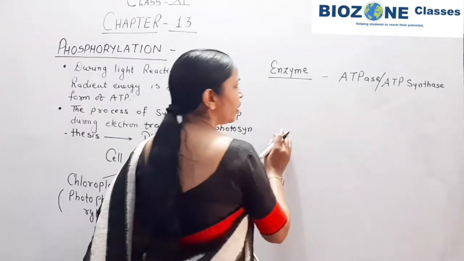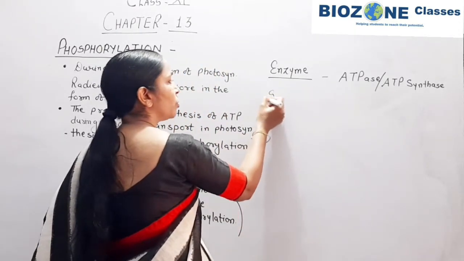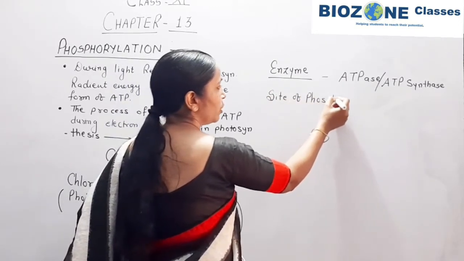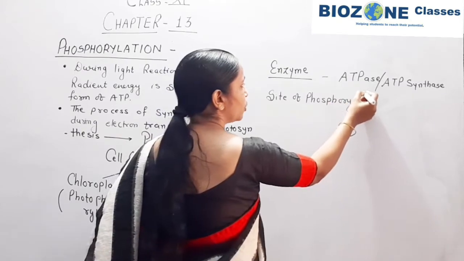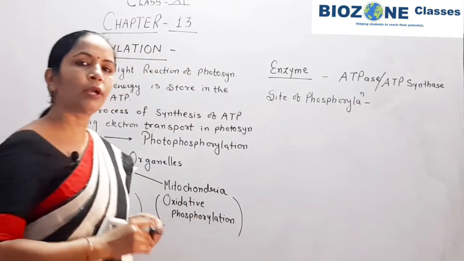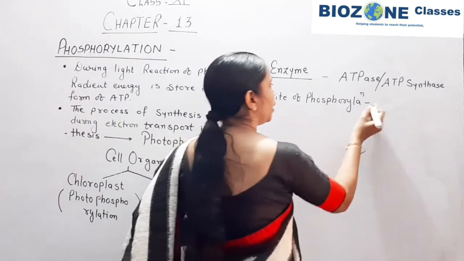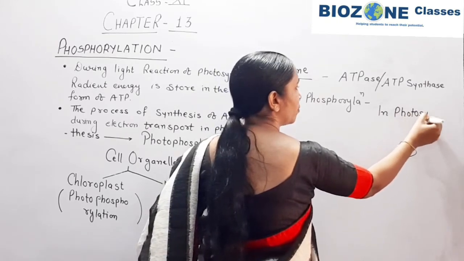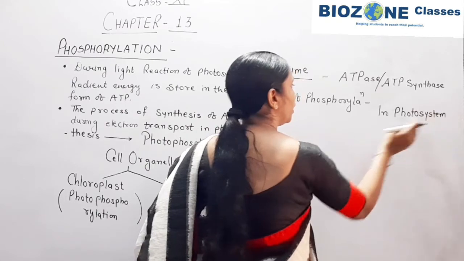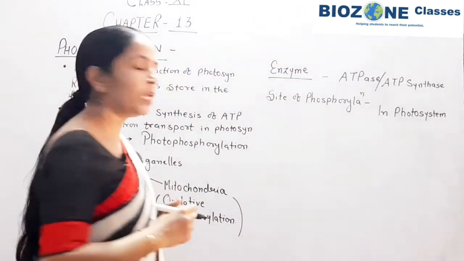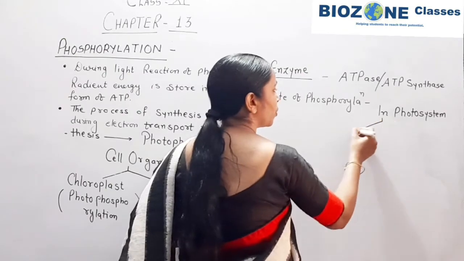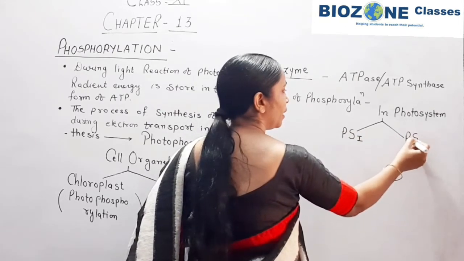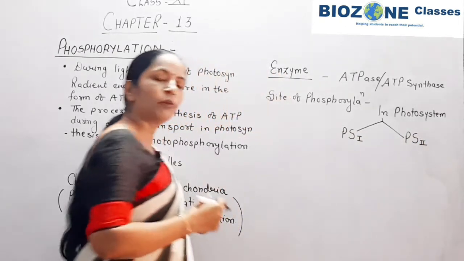Now, the site of phosphorylation in photosynthesis, in the chloroplast. Phosphorylation is predominantly completed in the photosystems, both PS1 and PS2, which you have already studied.